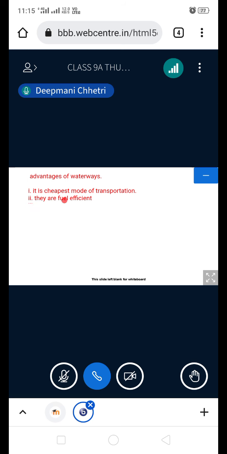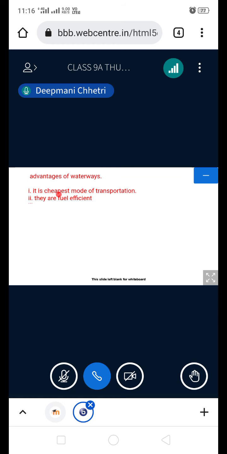The advantages of waterways: it is the cheapest mode of transport. They are fuel efficient, meaning consumption of fuel is less. And third point you can write they are eco-friendly. Eco-friendly in a sense: if they are fuel efficient and not burning more fuel, then obviously they will cause less pollution.